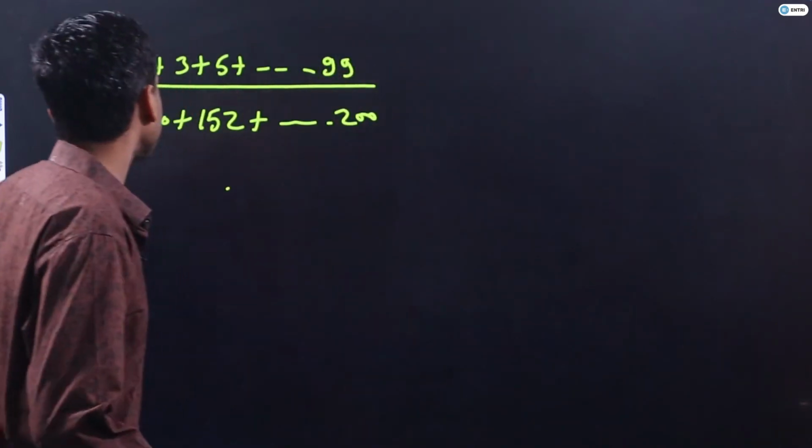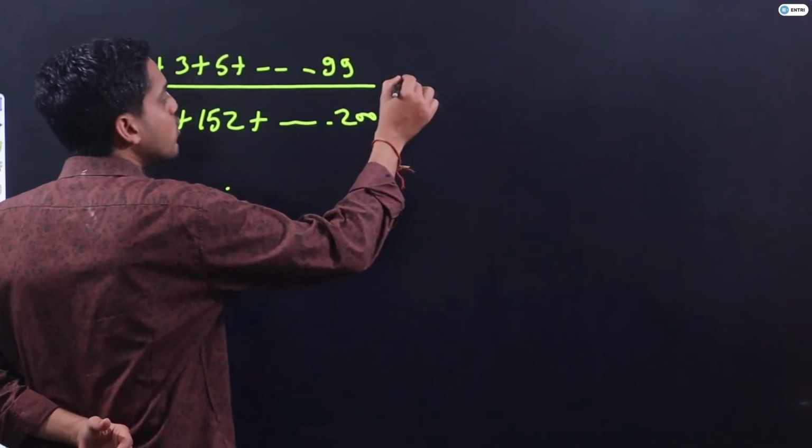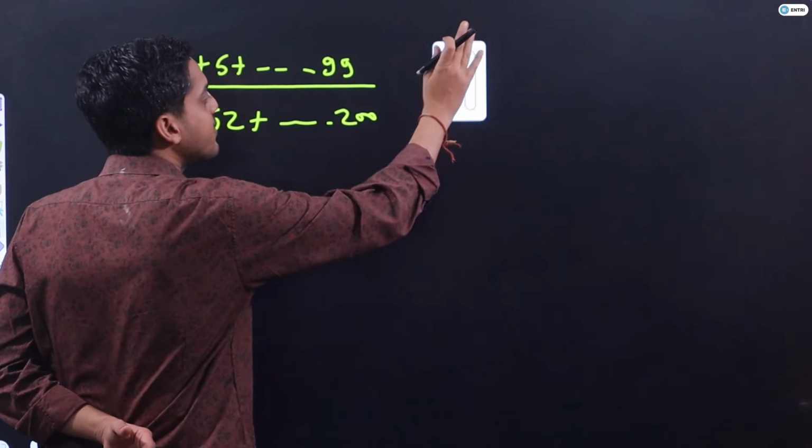Now, this we know already, that is 2500, which we have proved.